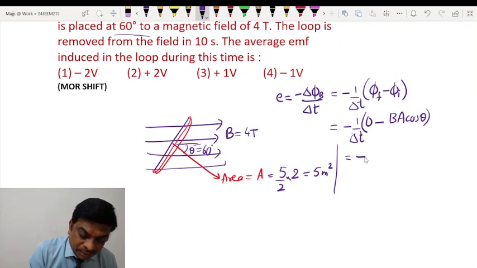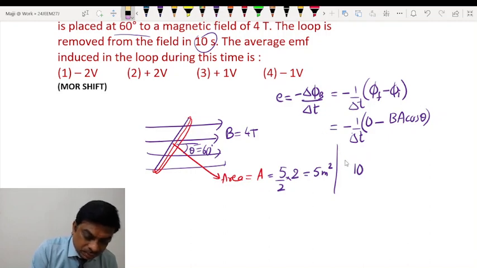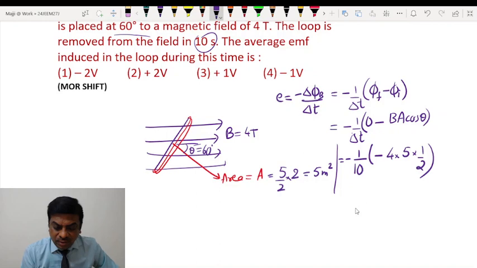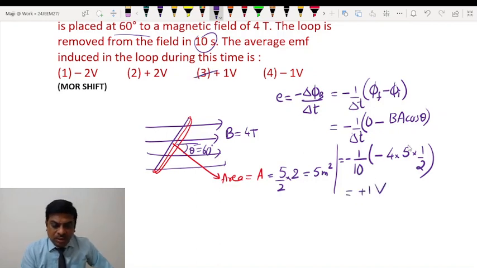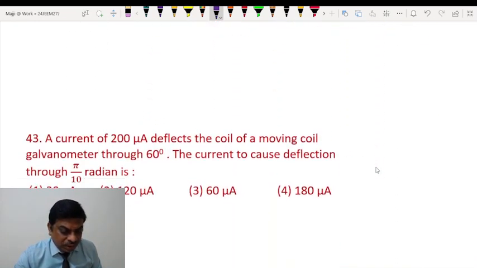So we have minus, the time interval is 10 seconds. So I'll have minus 1 by 10 second into minus B. B is how much? B is 4 Tesla, area is 5 meters squared, cos 60 is half. So exactly we are getting plus 1 volt. Okay, 20 and 20 get cancelled. Right, moving on to the next question.